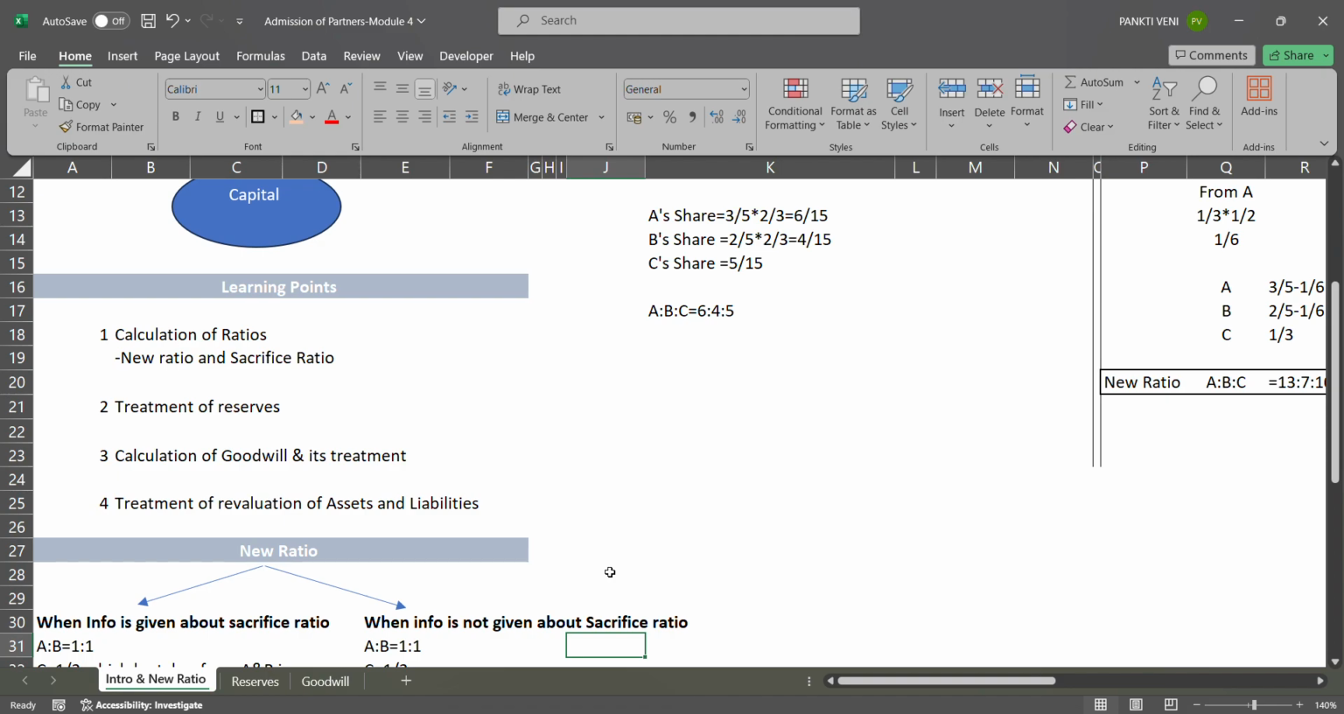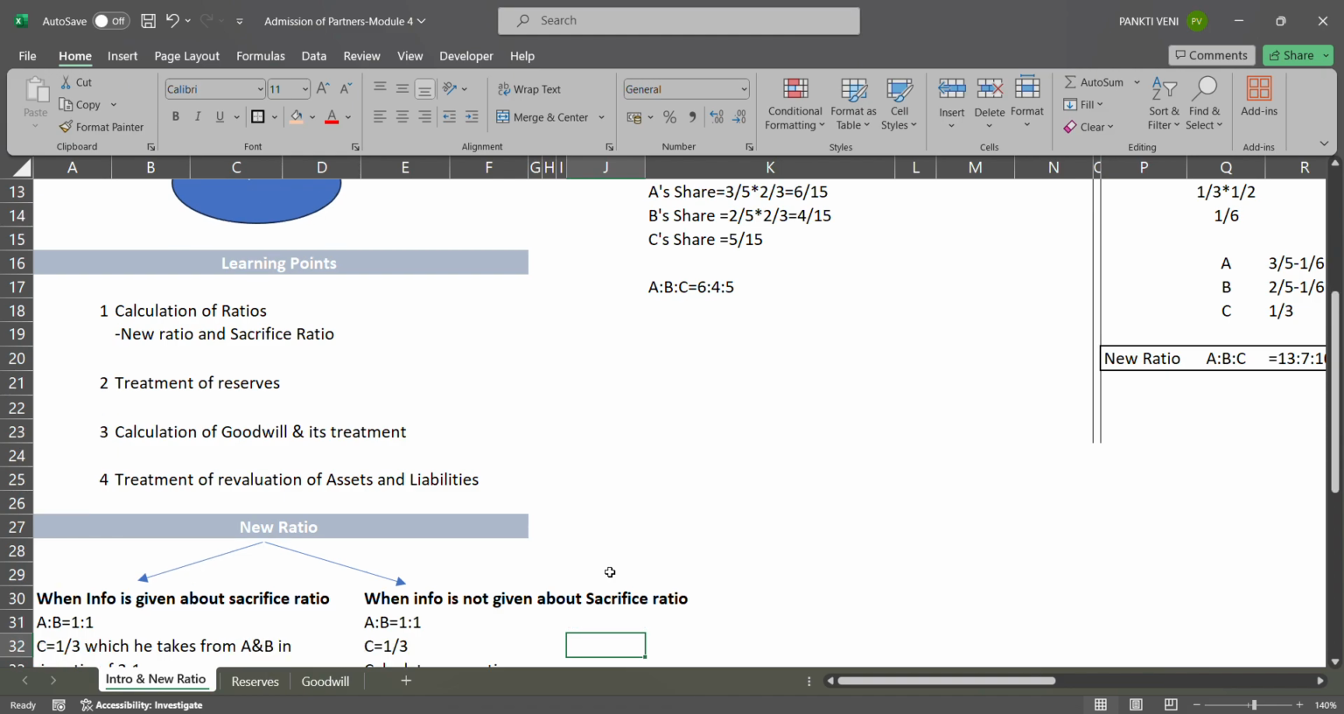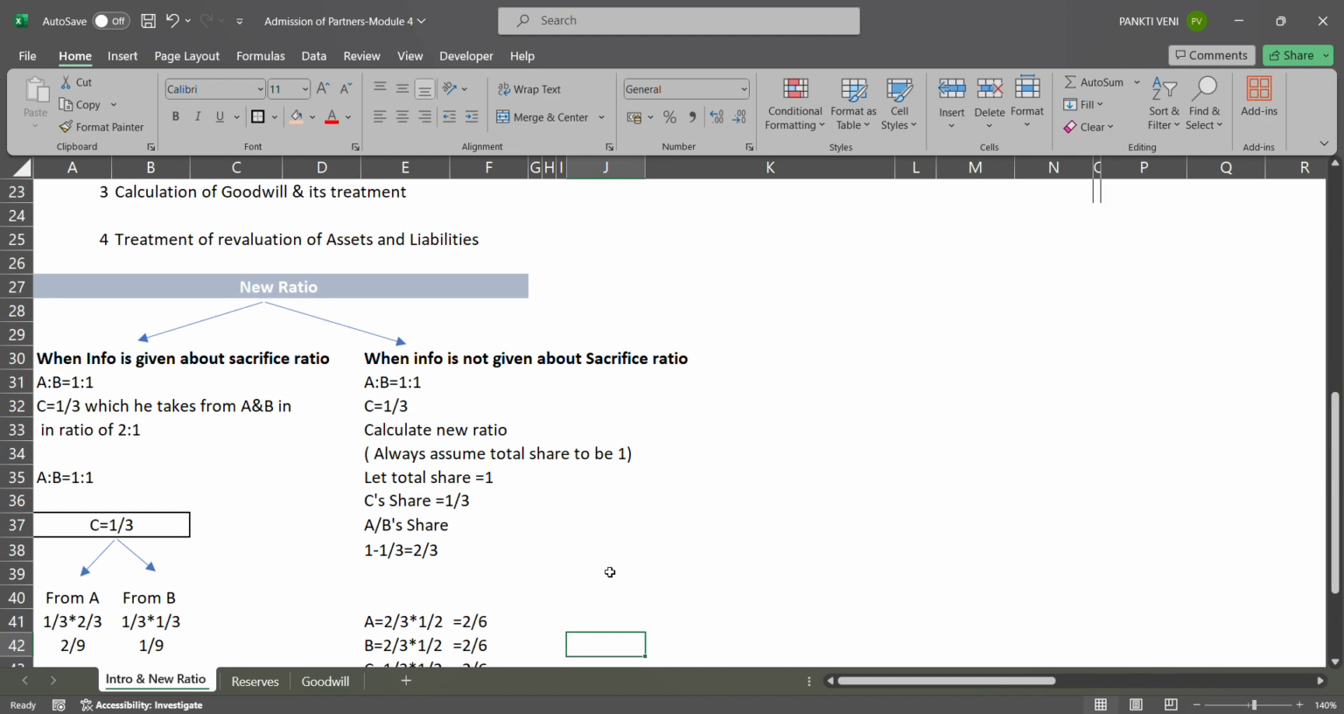Now I'm focusing on calculation of ratios first. So you have to calculate new ratio. So what is new ratio? How to calculate new ratio? Even in your CMA module, the first learning point is new ratio. There are so many theories regarding it. What I have done is I have divided calculation of new ratio into 2 parts: when information is given about sacrificing ratio, and when information is not given about sacrificing ratio.